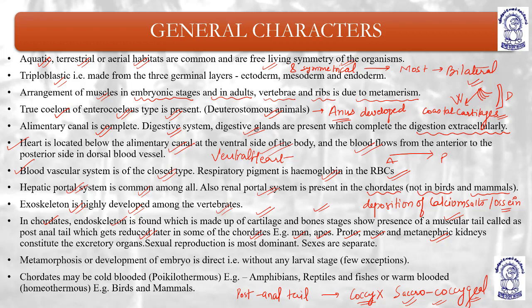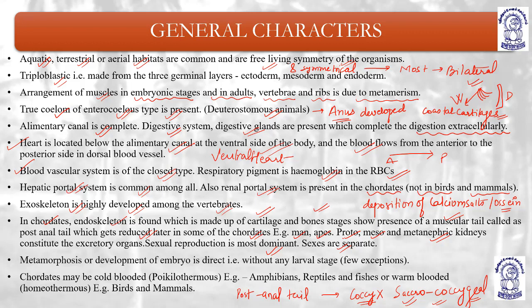They have protonephric, mesonephric and metanephric kidneys as excretory organs. Sexual reproduction is most dominant, and sexes are separate. So there are three different types of excretory organs, protonephric, mesonephric and metanephric accordingly.